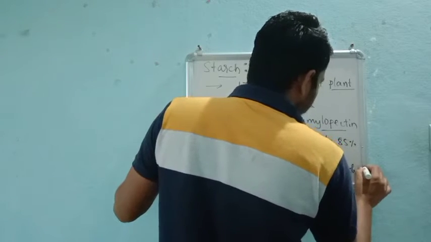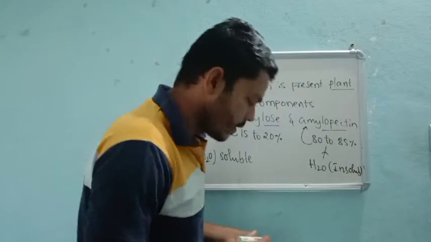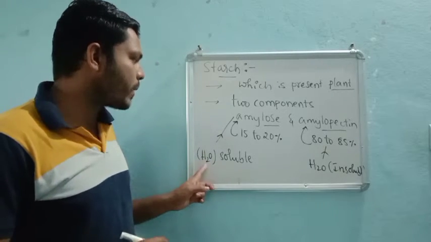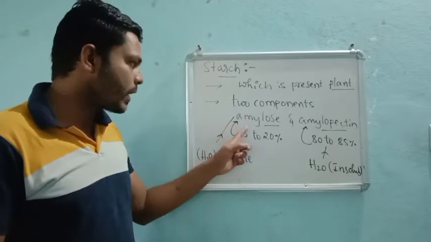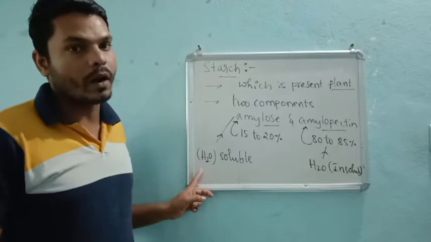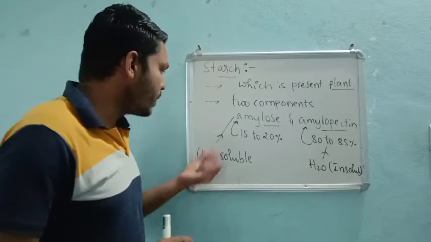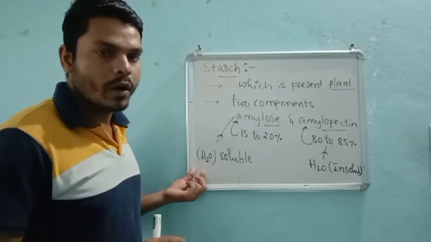So why? Because if it is not dissolving in water, we can directly say that whenever a compound is soluble in water, that compound is able to react with what? Water. Or you can say that this compound is ready to form hydrogen bonding with water molecules.